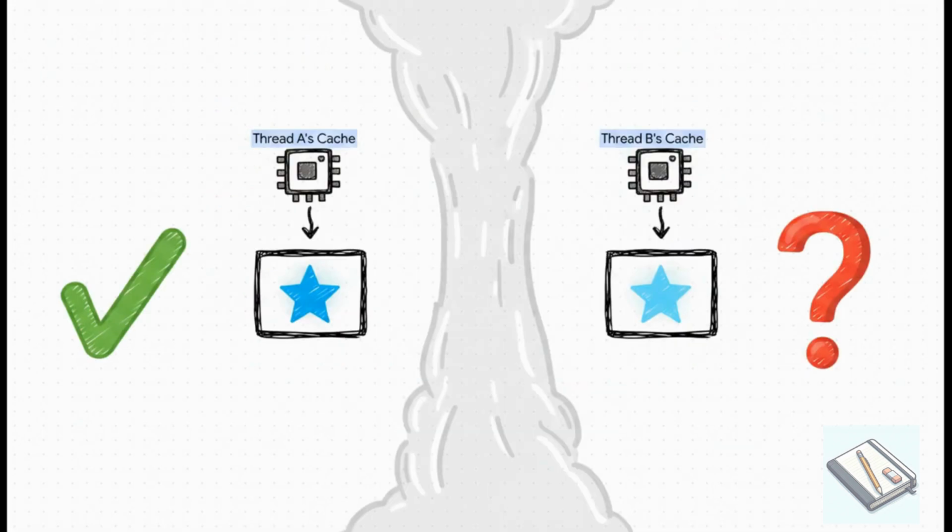So thread A updates its count variable to 1 in its own little private cache. But thread B, which is running on a different core, is still looking at its own cache where the value is still 0. As far as thread B is concerned, the update never even happened. The change is completely invisible, and now it's making decisions based on stale, totally wrong data.